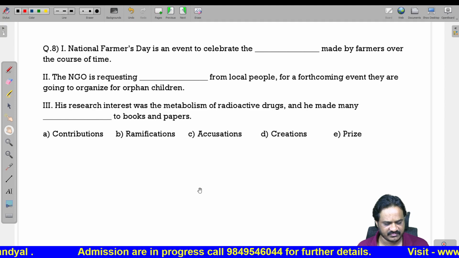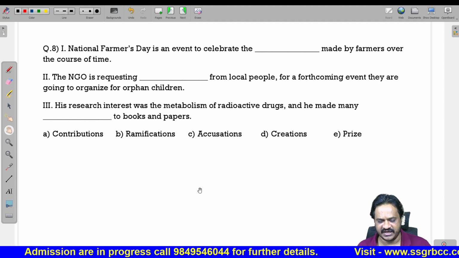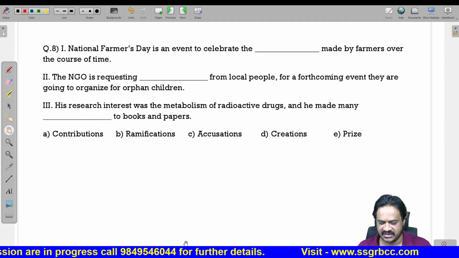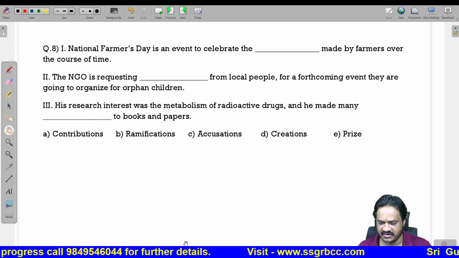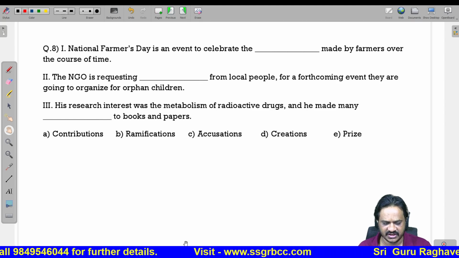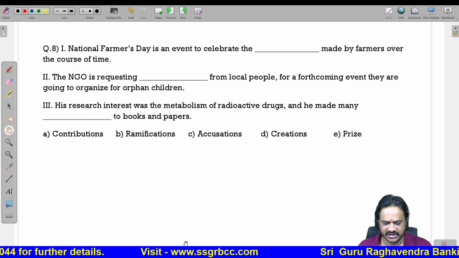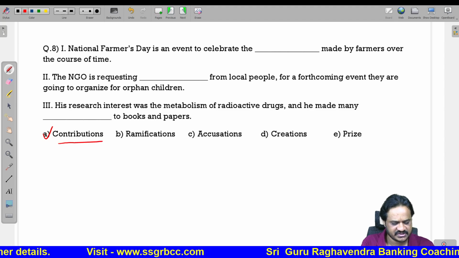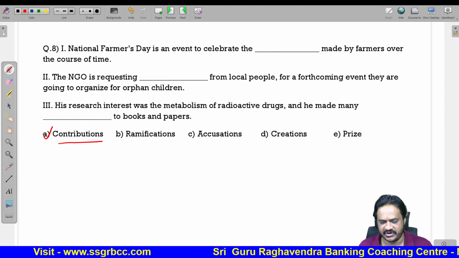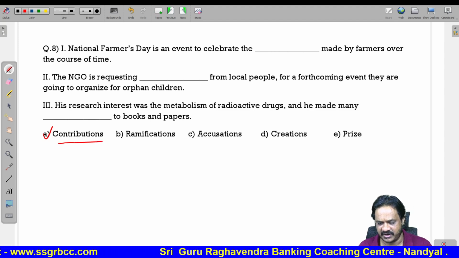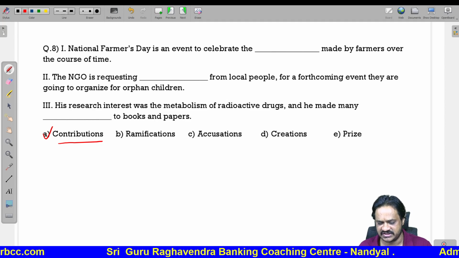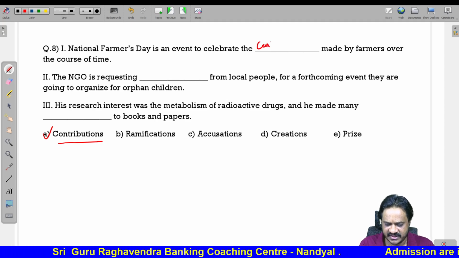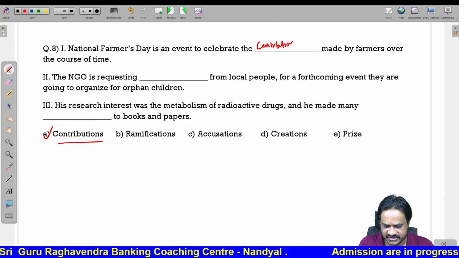National Farmers Day is an event to celebrate the dash made by farmers over the course of time. So here we can take contributions. Farmers are contributing their part for the increase of agriculture in the country. So you should use the exact word contributions.